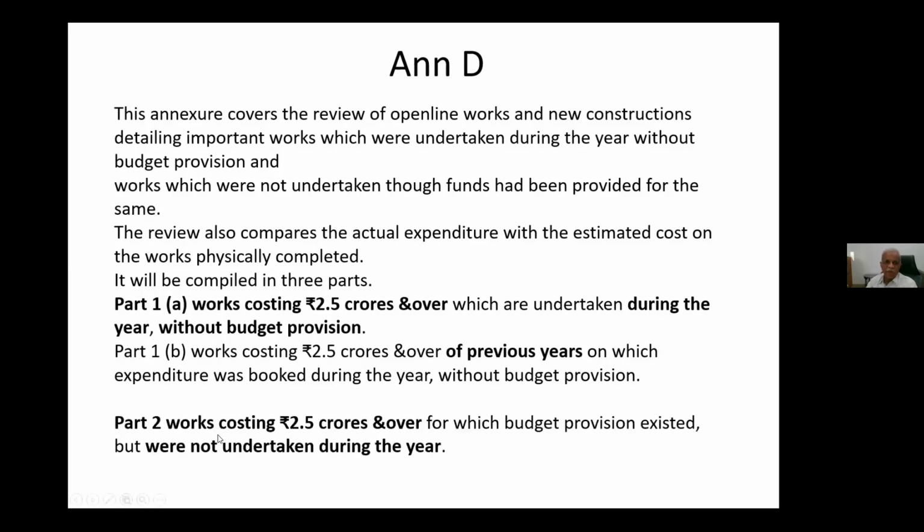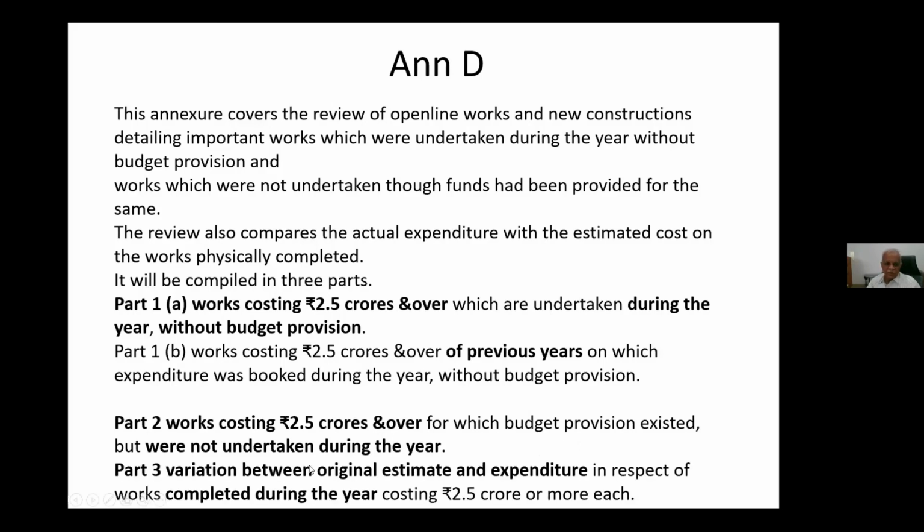Now, part 2 में works costing 2.5 crores and over for which budget provision existed but not utilized. Not spent a single pie. So this is the second statement. पहले without budget provision current साल का, पिछले सालों का. पार्ट 2 में बजट प्रोविजन है, एक्सपेंडिचर नहीं है.